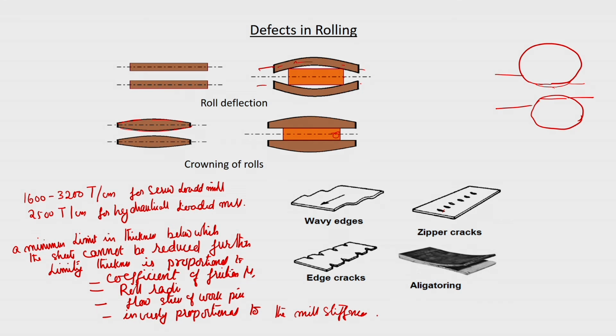Okay. And then the thickness decrease at the center goes through a length increase, and the thickness at the edge decreases much more. So, part of that goes to the spread, and since there is continuity between the edge and the center, it results in edge cracks.